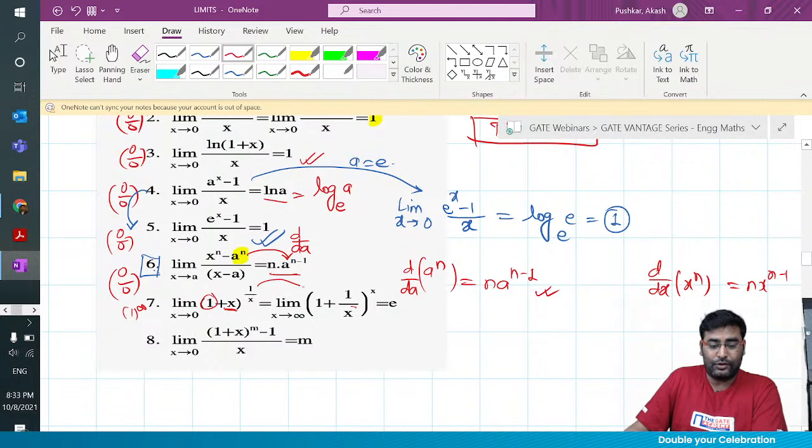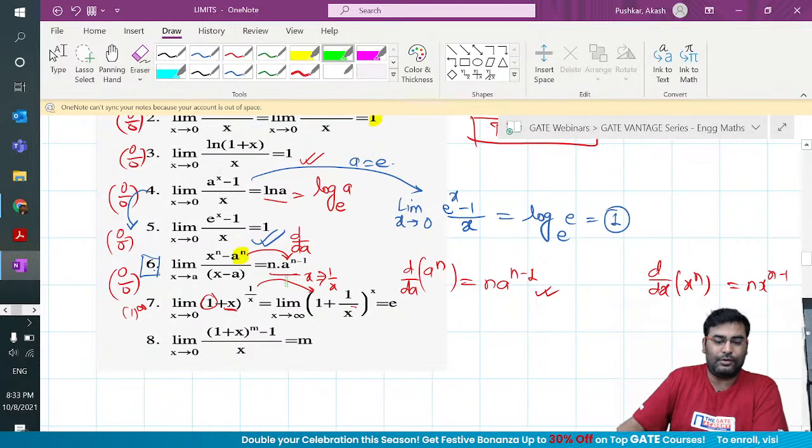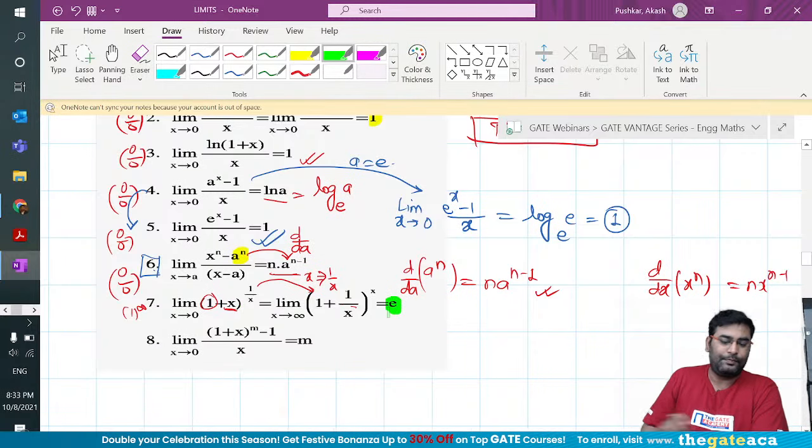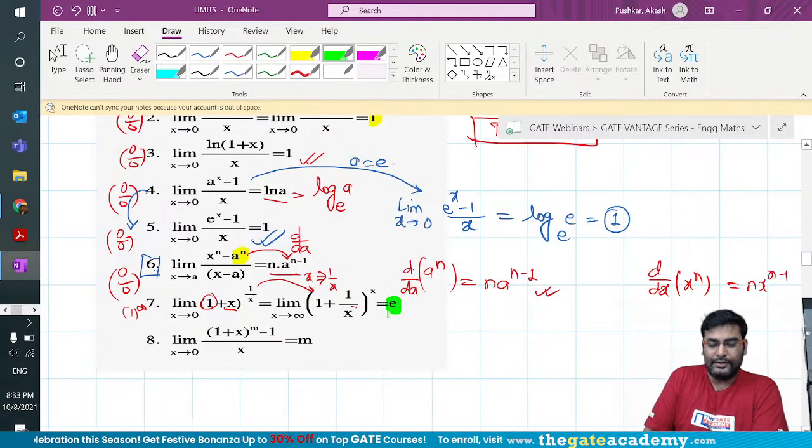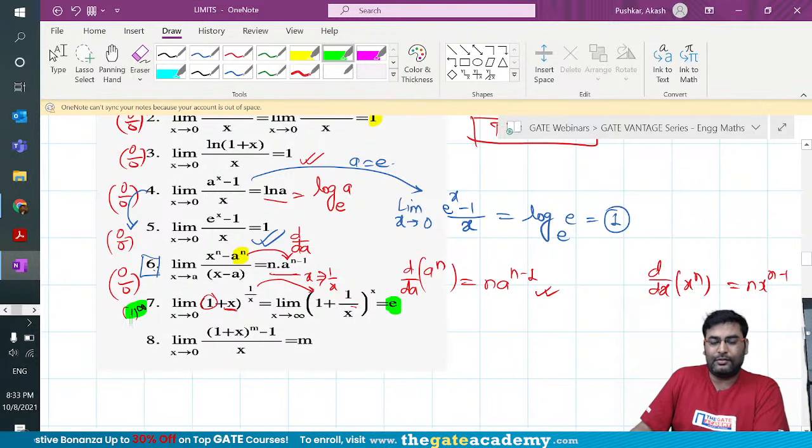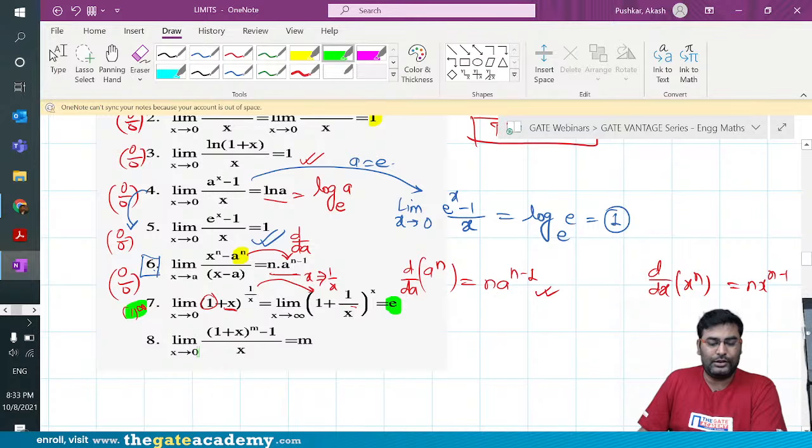The answer for both formulas is the same, which is e. This is another important indeterminate form that you should keep in mind. And the last one in my list is limit x tends to 0 of (1 plus x) to the power m minus 1 by x, and the answer is m.